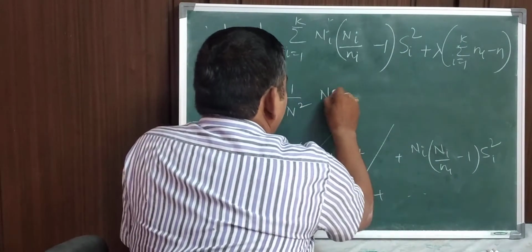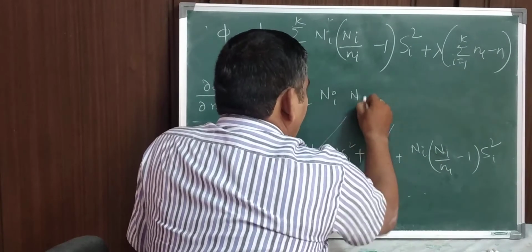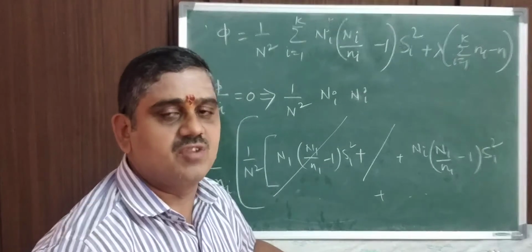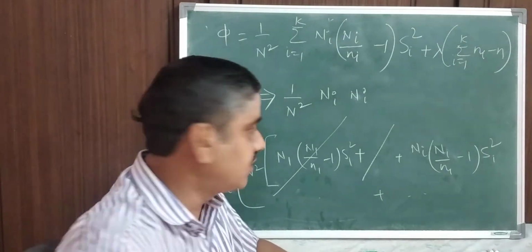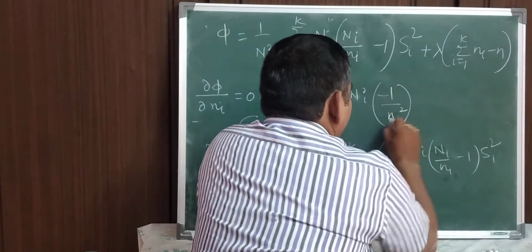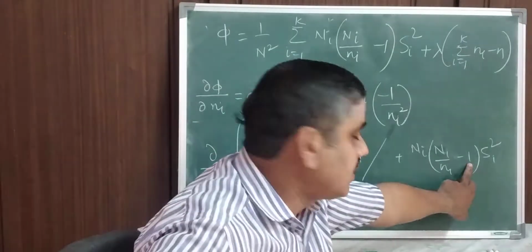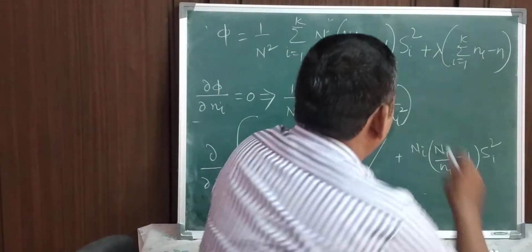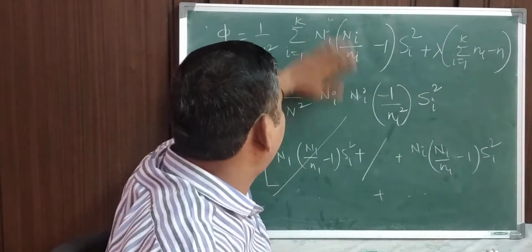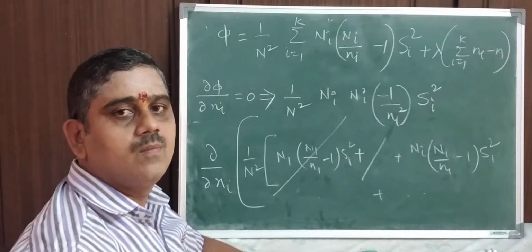Capital Ni is a constant, multiplied by small ni, which is also a constant, divided by... 1 by x differentiation is minus 1 by x square, that is minus 1 by ni square. Okay, minus 1 by ni square, and the constant 0 is multiplied by si square. So this is the differentiation part. Have you understood this? This is the part of differentiation.